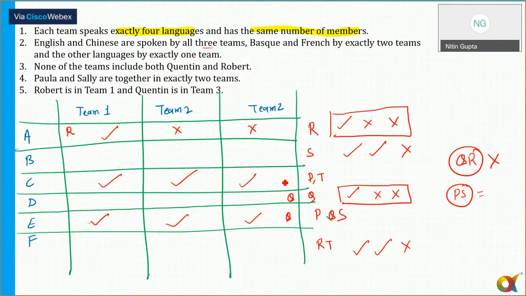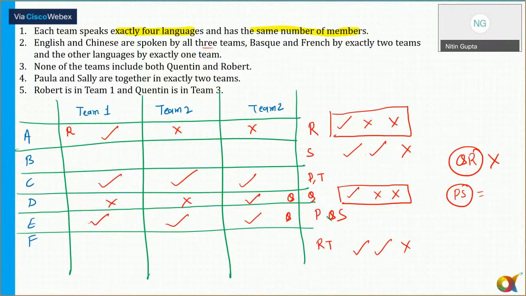Quentin is a part of team three, so in team three, Quentin will definitely speak Dutch. So I can put one tick here, and the remaining crosses. I hope it is clear to all of you. So you can see Quentin is a part of team three and he can speak Dutch as well as English.